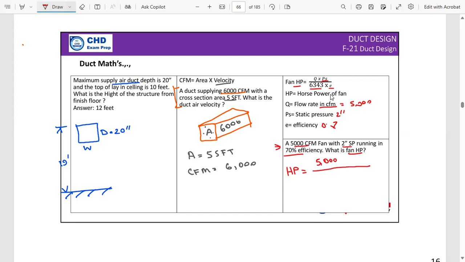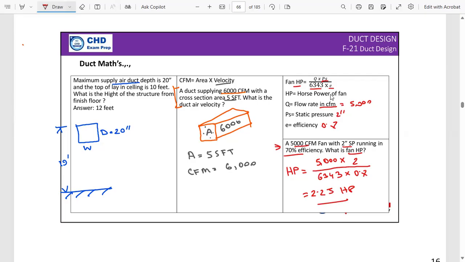5,000 multiply with static pressure 2 inch, divided by 6343 multiply 0.7. That gives 2.25 horsepower.